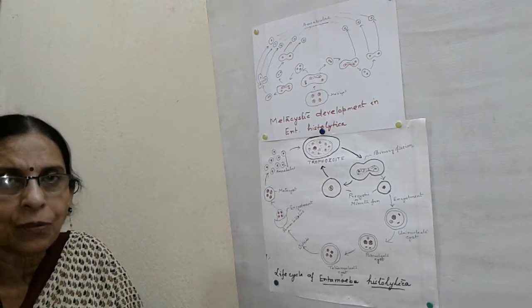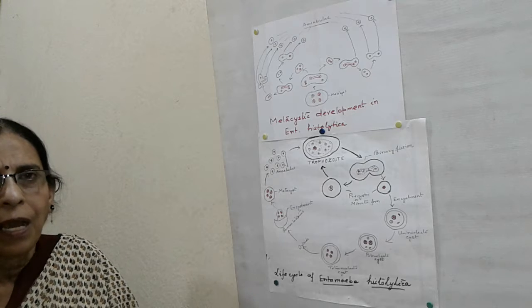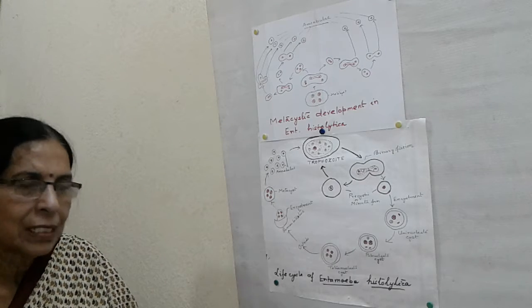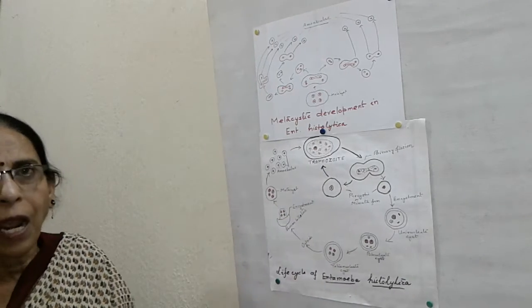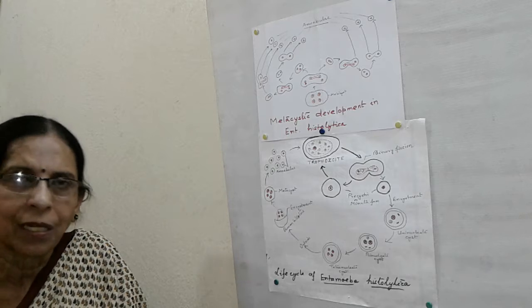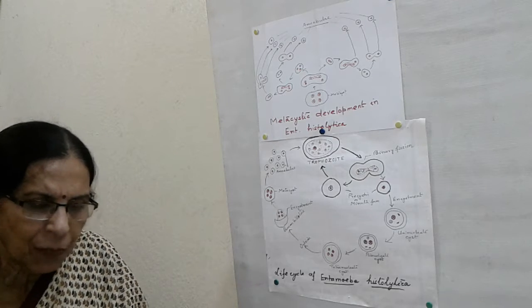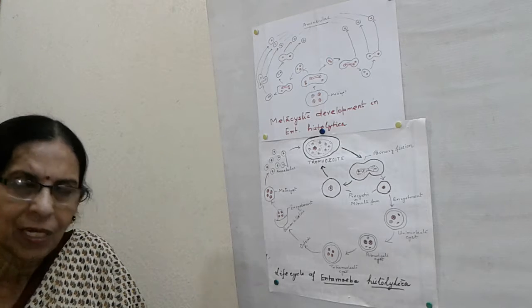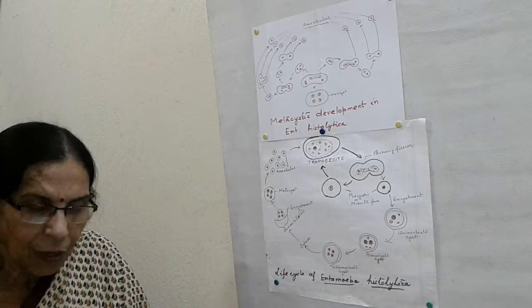Today I'll continue the rest part of Entamoeba histolytica as I told you earlier. In my last class, I explained about the life cycle of Entamoeba histolytica, and today I'll continue for the rest part, the parts which are included in your syllabus. So incubation period, I told you that it is the period between infection and appearance of symptoms. It takes about 2 to 4 weeks or longer.